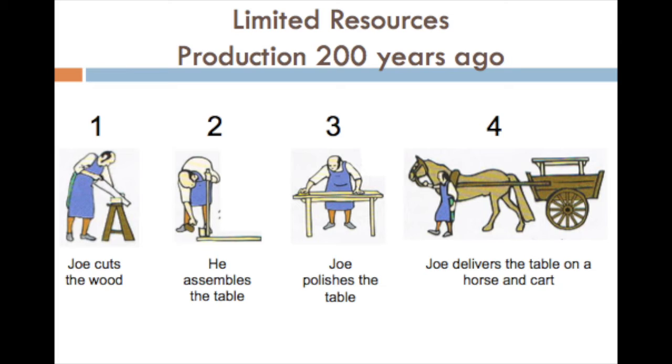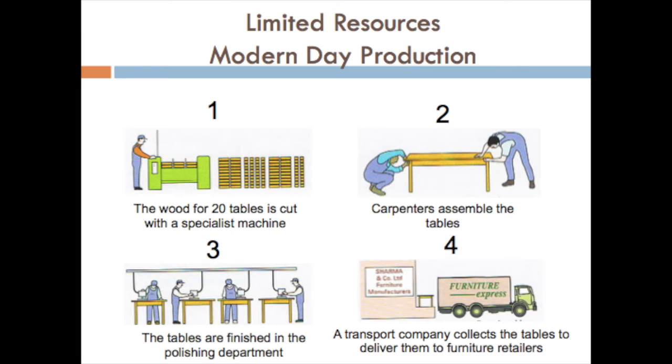All the work is performed by one laborer. No specialization is involved. Now, if we want to overcome the problem of scarcity, specialization is required. In contrast to the production some 200 years ago, like how Joy did, today's production is more specialized. So here division of labor is involved, and the specialized labor performs the specialized task.